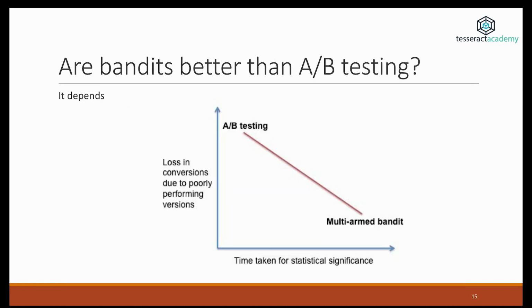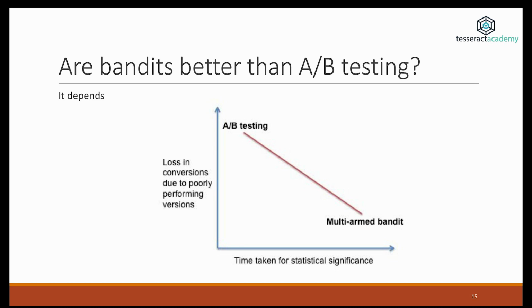Something that gets asked very often is, are bandits really better than A/B testing? A/B testing is an alternative to multi-armed bandits, and there's a trade-off between the time taken for statistical significance and how fast and effective a method is. So A/B testing can provide results that are highly significant. If you run an A/B test, then you can be very confident in the results you get. However, you might lose many conversions until this happens. Because when you do an A/B test, you have to assign two different possibilities to two groups of users, and one is most likely inferior.